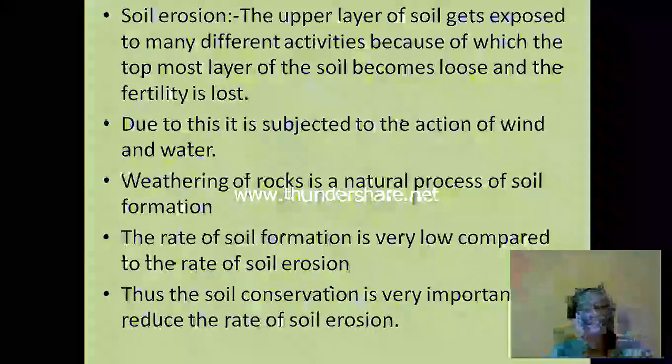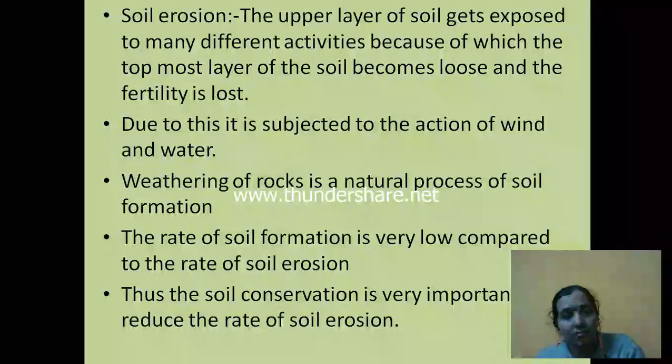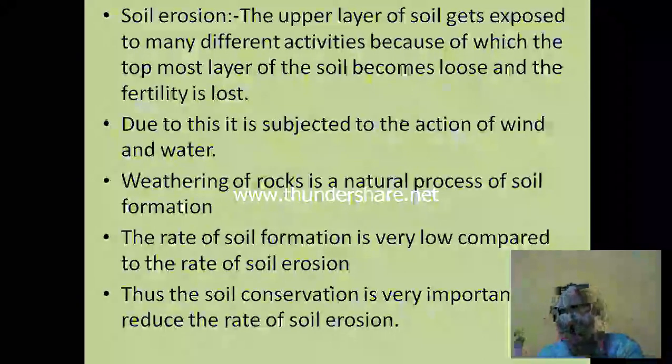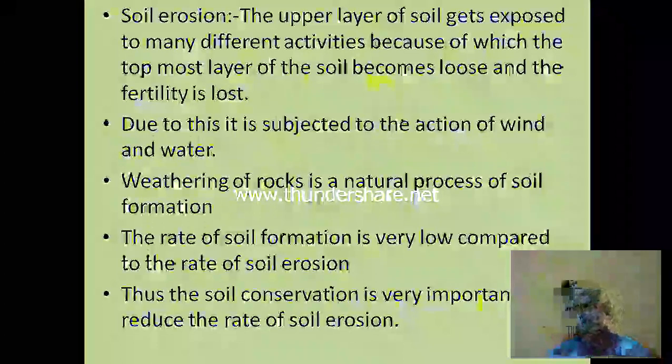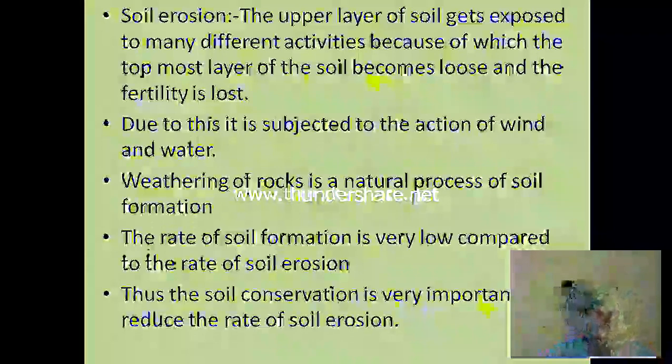In case of agriculture, what the farmers do is they put a crop in that particular land. When they get that crop, they don't give time for the soil to regain its fertility. The very next moment they put the next crop. Because of this continuous process, the soil does not have the ability to replenish its fertility, and that will lead to soil erosion.